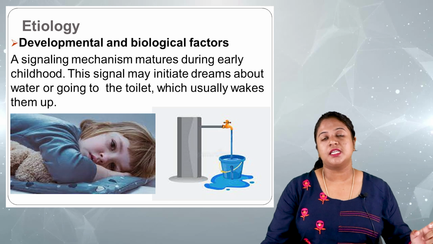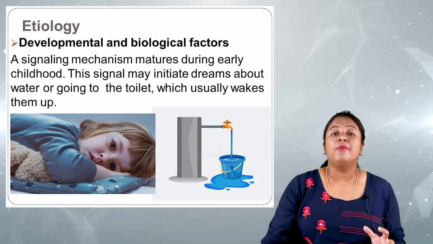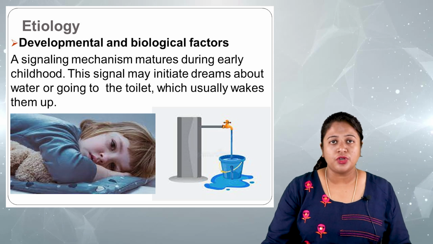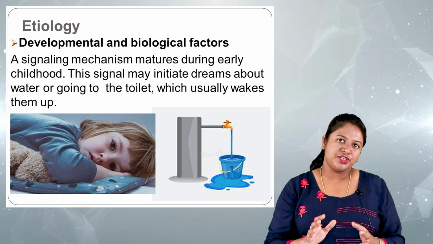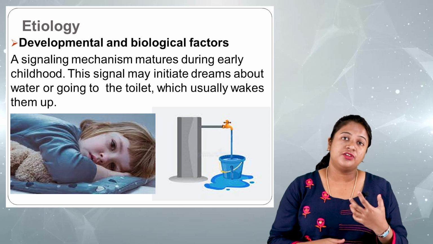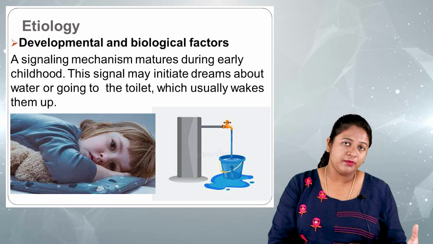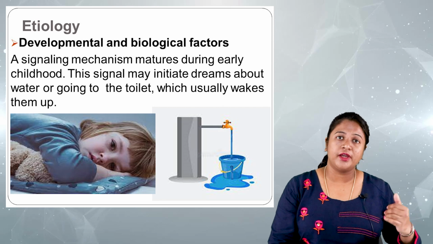So what is this signaling mechanism? It initiates the dream about water or going to the toilet, which usually makes the child wake up. Imagine the child gets a dream of water or of going to the toilet. Anybody for that matter would wake up from sleep and go to the toilet.